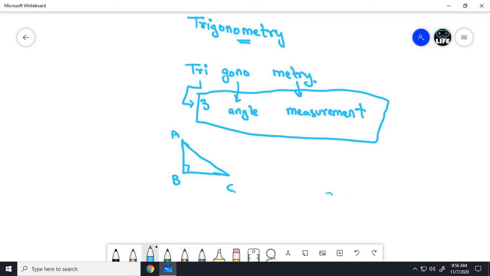So again I am telling you, in trigonometry, tri means 3, gono means angle, metry means measurement. In trigonometry, we deal with triangle measurement. So now read the introduction.